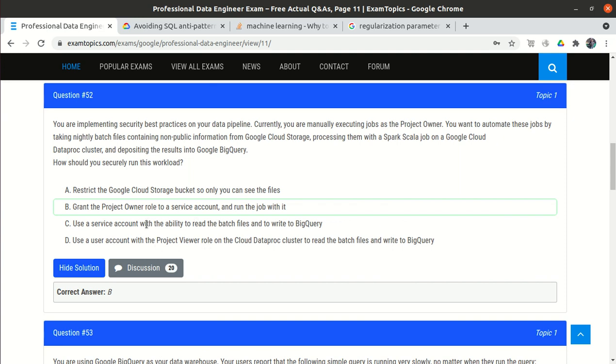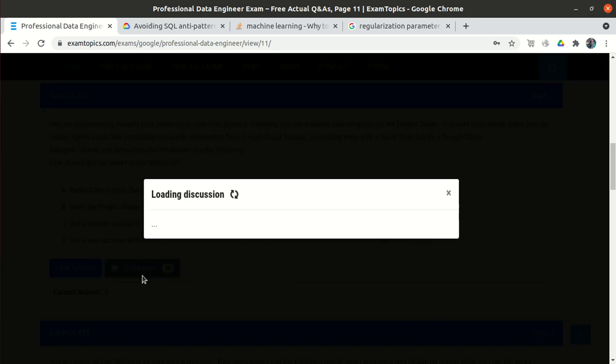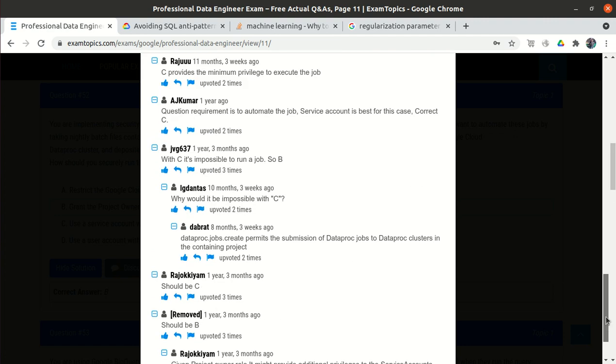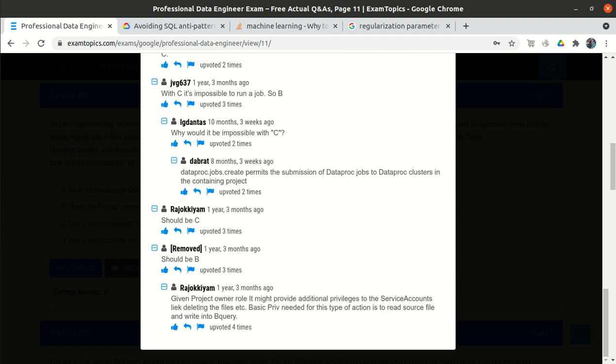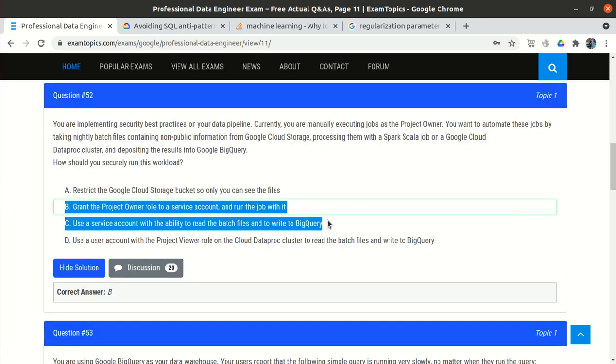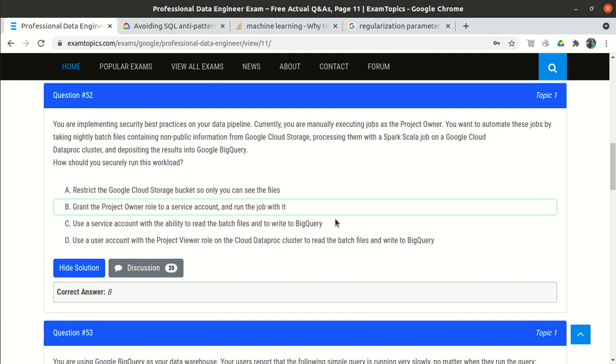So that's why I think they give the B answer. But if we go to the discussion tab, some people say it could be C, and some people say it could be B as well. So now you have to decide whether you will go with B or C, because if I go with B, then everything will work, but it is not a Google recommended policy, that is to give the very high level of role, that is the owner role.